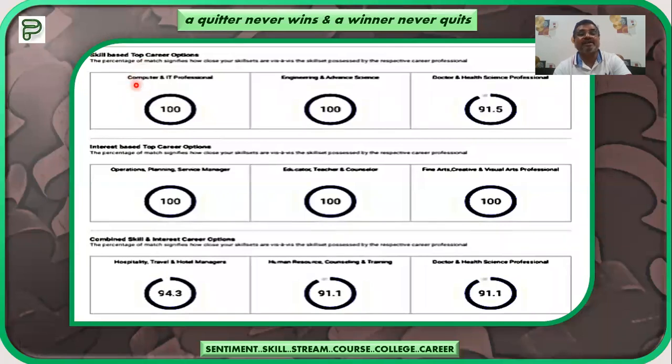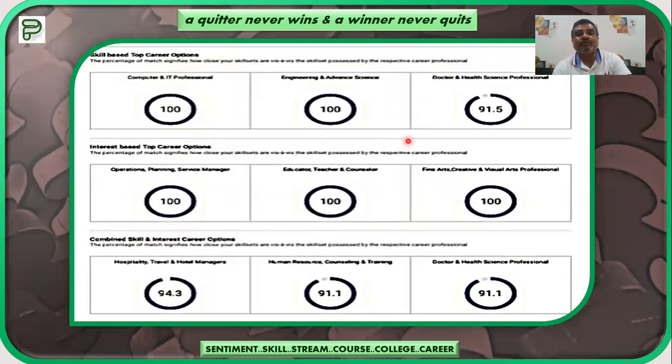So, skill-based top, as I told you on that particular slide, slide number 2 or 3, you will be getting a recommendation of skill-based top 3 careers, then your interest-based top 3 careers, and then combined skill and interest-based top 3 careers. So this is given to the child. Suppose, skill: computer and IT, then engineering and advanced science, and doctor in health. Similarly, on the basis of interest, the child has been given operation planning and service manager, that is again the service industry, and then teacher as a counselor, HR department, or fine arts, creative, visual arts, etc.